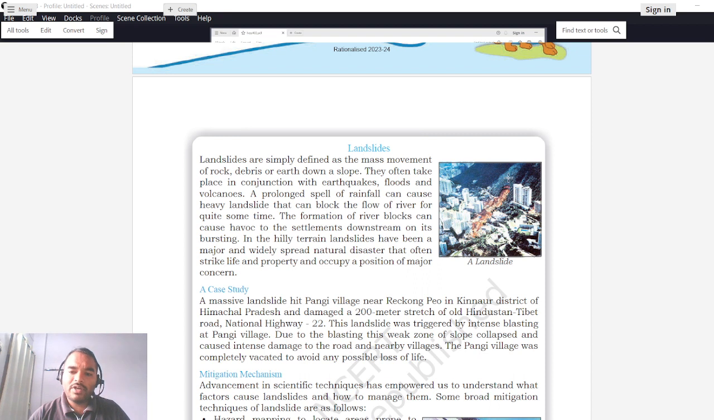And due to this landslide, it may happen that roads may be blocked, the flow of rivers may be blocked, anything can happen. The formation of river blocks can cause havoc to the settlements downstream on its bursting. So for example, if instead of this residential zone there had been a river, and there is a landslide, all this matter, that is land, soil, rocks, is carried downwards and settles over here. Say our river is flowing in this direction; because of this settlement, a barrier will be created and the river water will not be able to flow in this direction anymore.